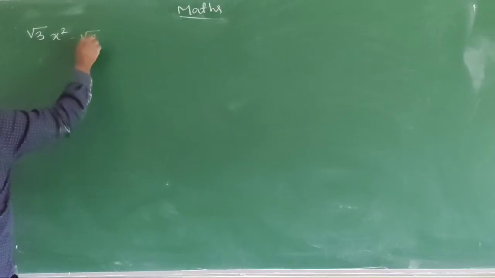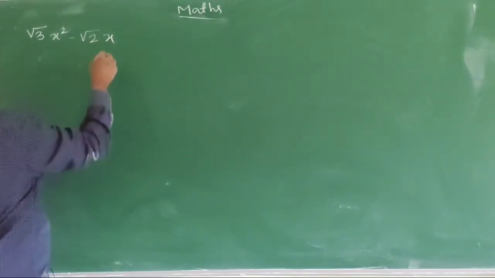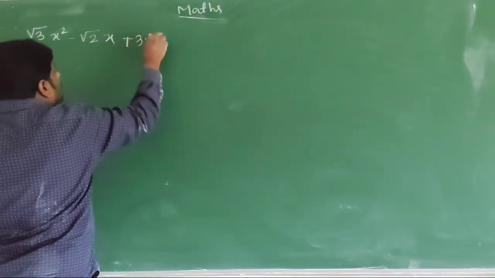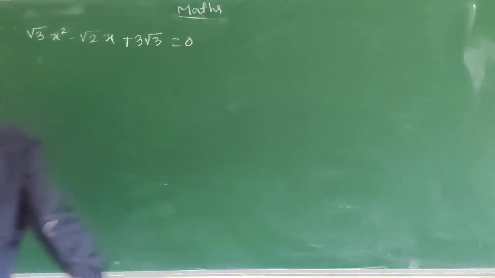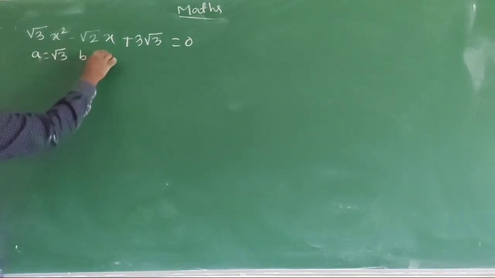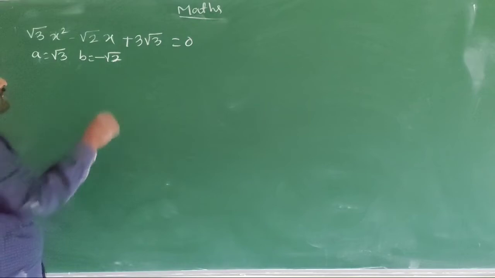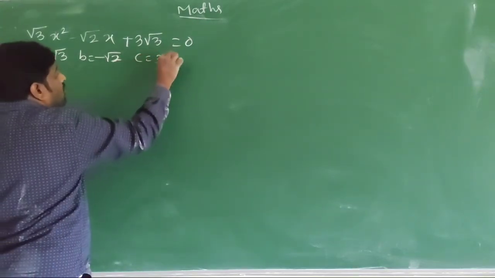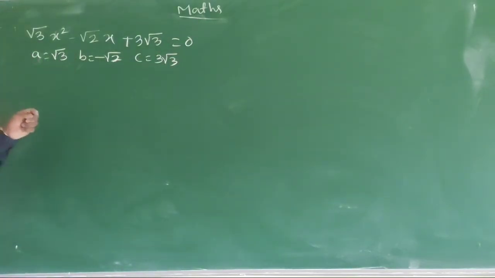Root 3 x square minus root 2 x plus 3 root 3 equals to 0. So here a value is root 3, b value is minus root 2, c value is 3 root 3. A value is root 3, b value is minus root 2, c value is 3 root 3.